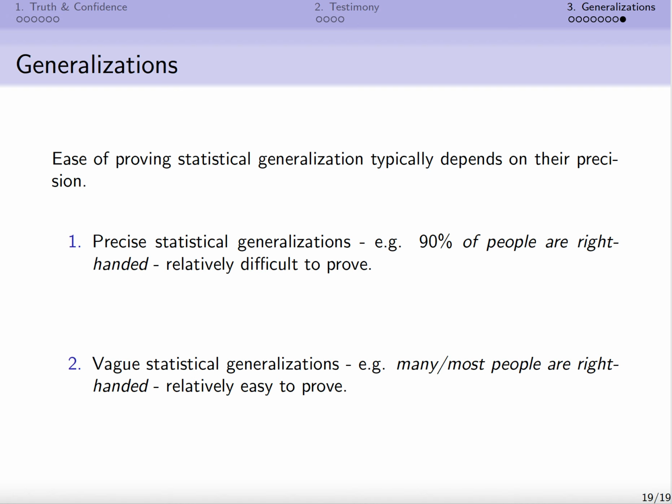And it might be that sometimes a premise is stronger or more precise than it actually needs to be, right? So, for instance, a premise might be that 90% of people are right-handed, therefore probably Shakespeare was right-handed, or therefore more likely than not Shakespeare was right-handed.